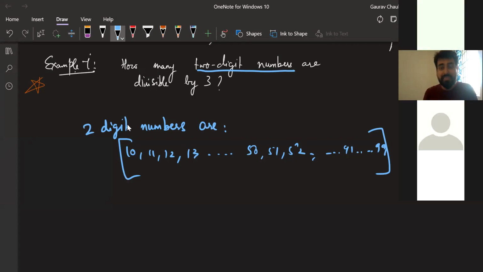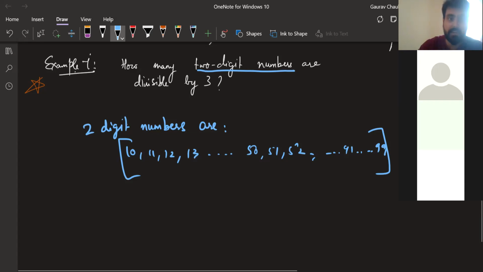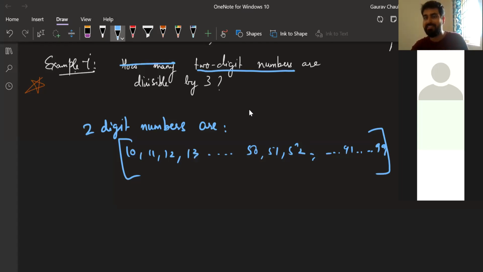Can someone tell me, in this bucket, can I write the list of 2-digit numbers that are divisible by 3? Manisha is raising her hands again. Go ahead. I didn't understand the question. Okay. The question is asking 2-digit numbers that are divisible by 3. Can we make a list of those numbers first? Then we will count them.